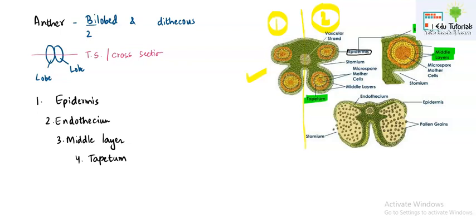In boards, questions come like: name the layers of the anther from outer side to inner side or from inner to outer side. So please remember, if you are moving from in to out, the layers will be named tapetum, middle layer, endothecium and epidermis. If you reverse the order, it becomes outer to inner side. Now this is your anther, which you can see here.